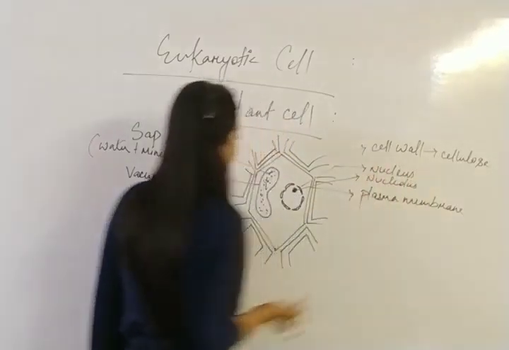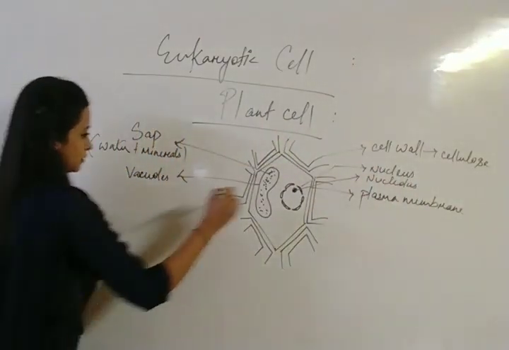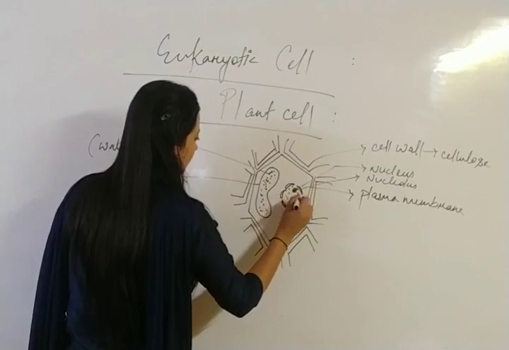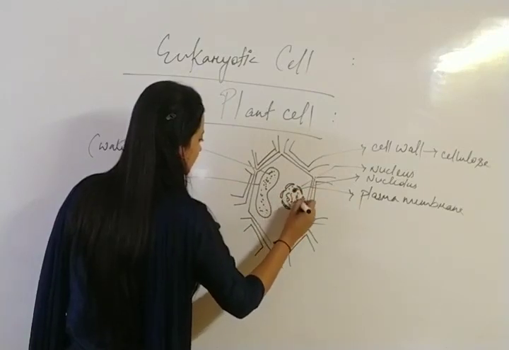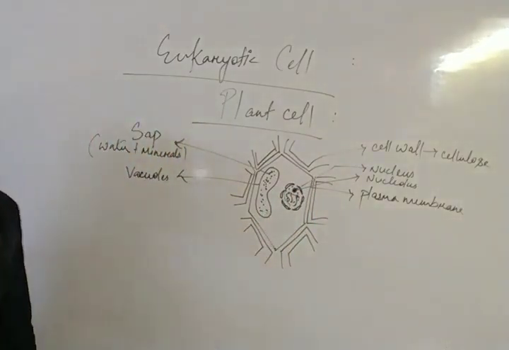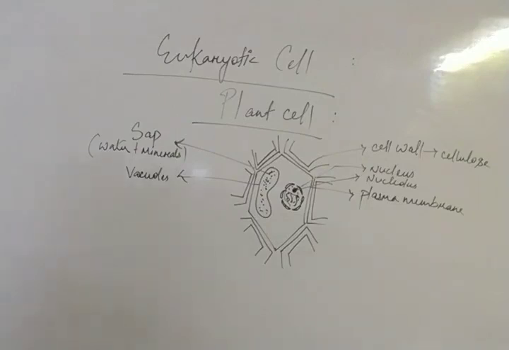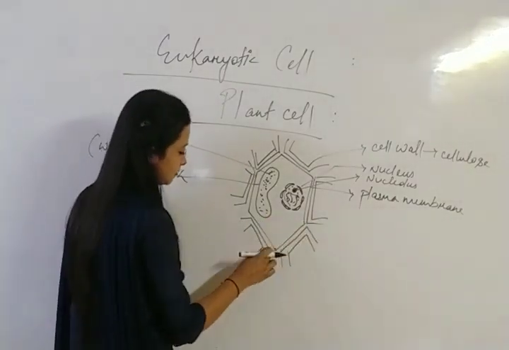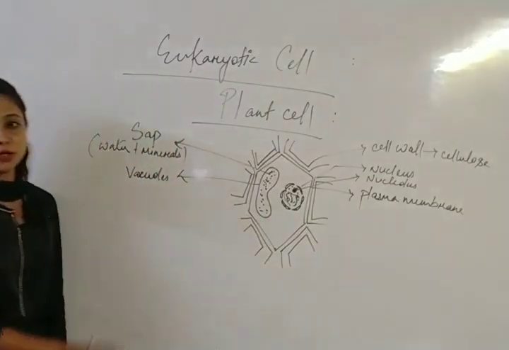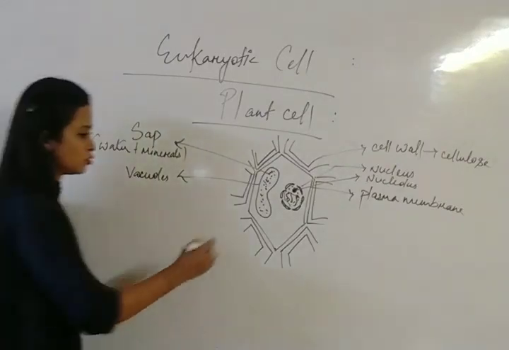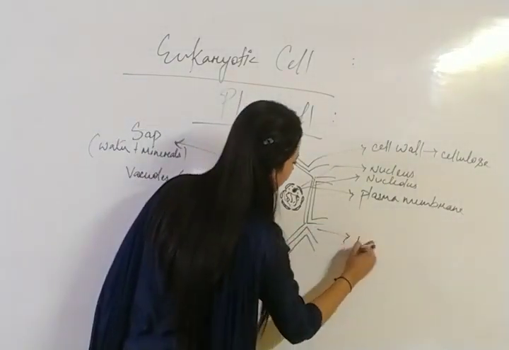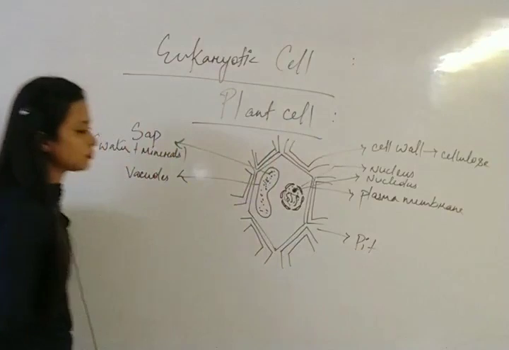Nucleolus. Clear? And there is a gelatinous substance present, and also thread-like structures, that is the genetic material. So this is the nucleus, and there is also the nucleolus. In the cell wall there is a space, and this space is known as pit. Clear?